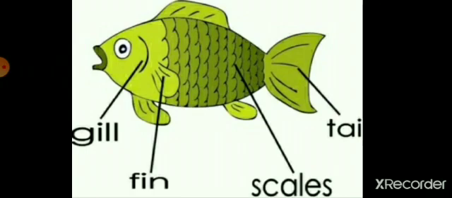Now we are going to classify the different types of animals on the basis of their habitat. The first category is the aquatic. Aquatic animals live in the water. For example, you can easily see the picture of the fish. They are living in the water. So these are aquatic. You can see, children, gills are present on their body, and fins, scales, and a tail are also present on the body of the fish.